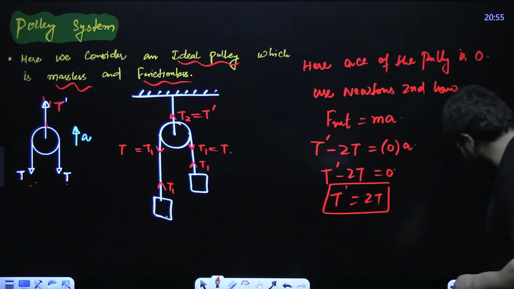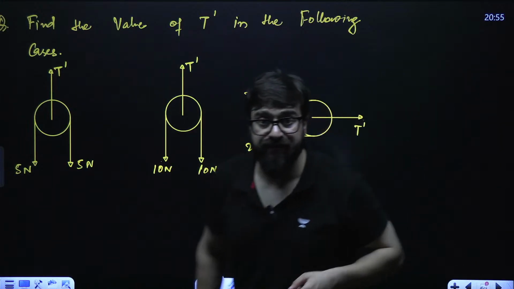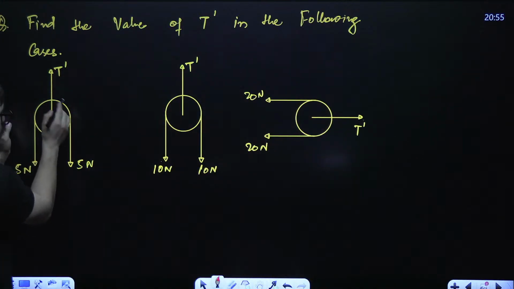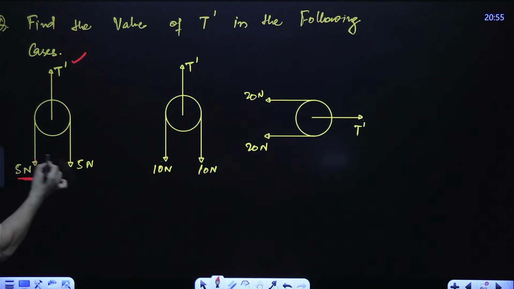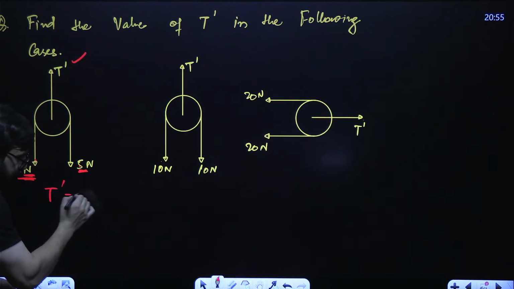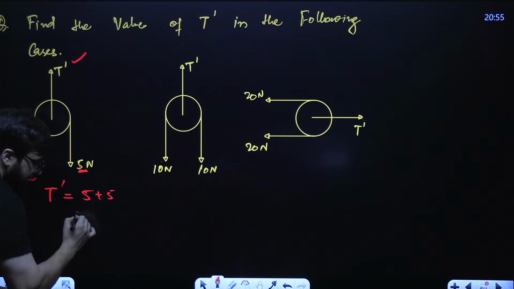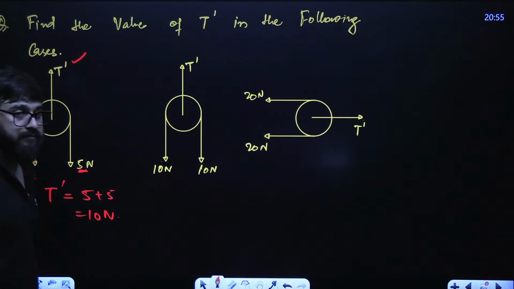So directly from now onwards, guys, if I have a pulley over here, this is tension T dash and these are in the downward direction. Let's suppose this is 5 Newton, this is 5 Newton. Can I say this force plus this force is equal to T dash? So T dash here will be 5 plus 5, that is equal to 10 Newton.